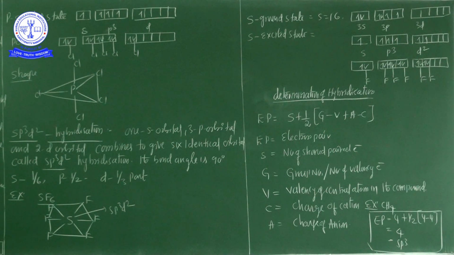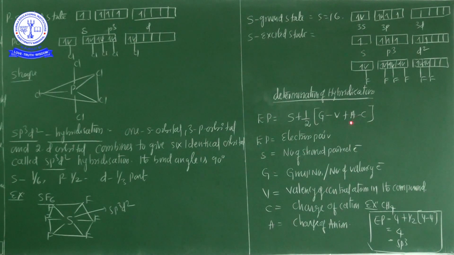First, S is the number of shared pair electrons. Carbon is bonded with 4 hydrogen atoms, so the number is 4, plus half, as the formula has half. After that, G is the group number. Carbon belongs to group 14, so the valence electron count is 4. So 4 minus the valency 4.